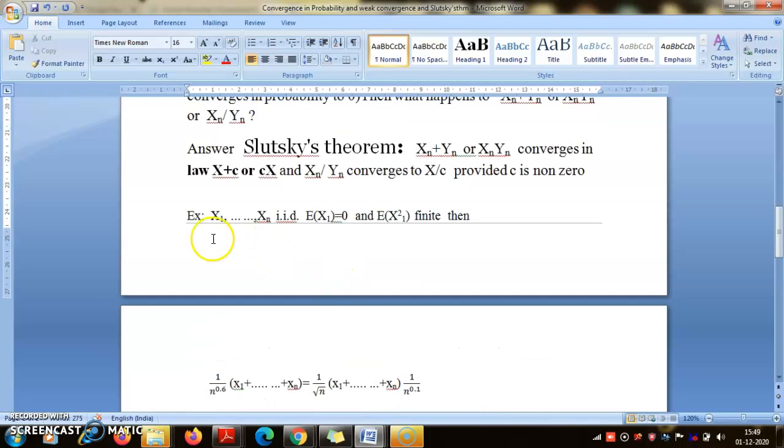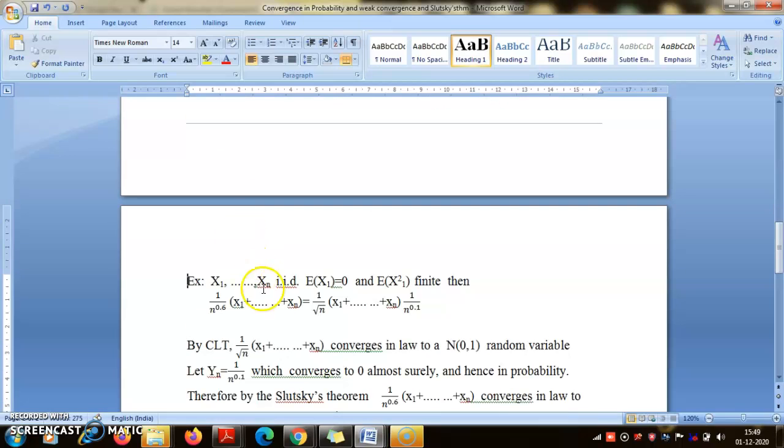Okay, so that's it. And here is an example showing the application of Slutsky's theorem. Here I have X1, X2, ..., Xn, iid random variables, mean 0 and variance finite. So my query is what happens to 1 by n to the power 0.6 times (X1 plus X2 plus ... plus Xn). So 1 by root n into the summation of Xi, that part you know by CLT goes to N(0,1). Why? Because mean is 0 and variance is finite. That is the most important part.